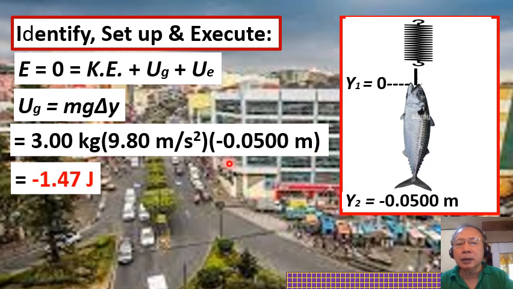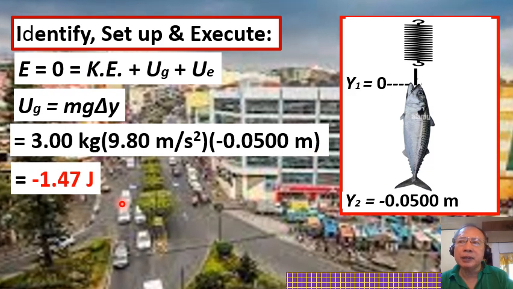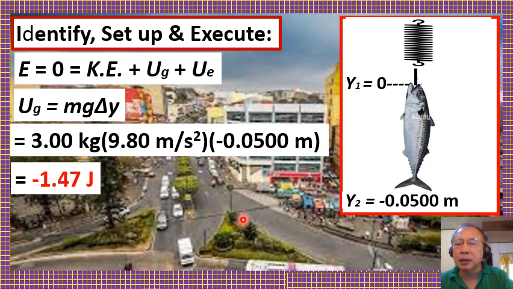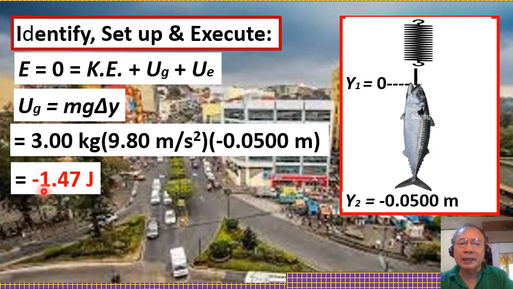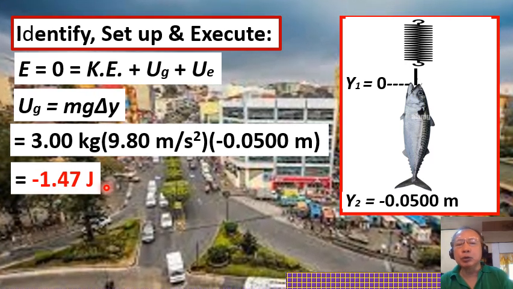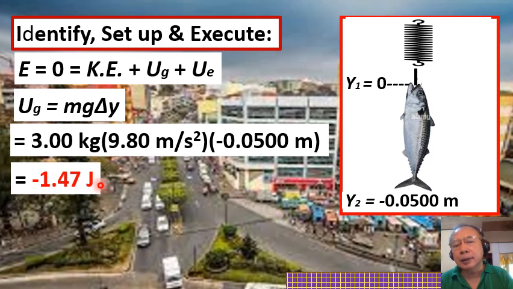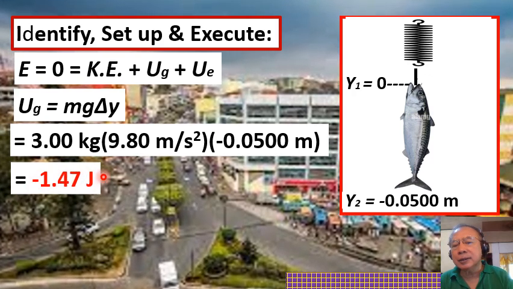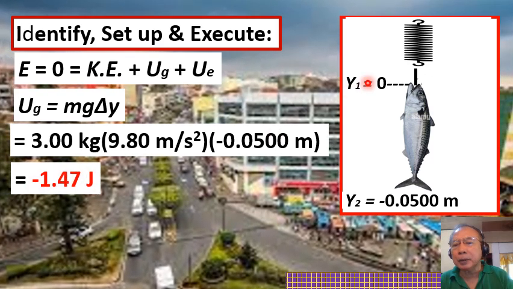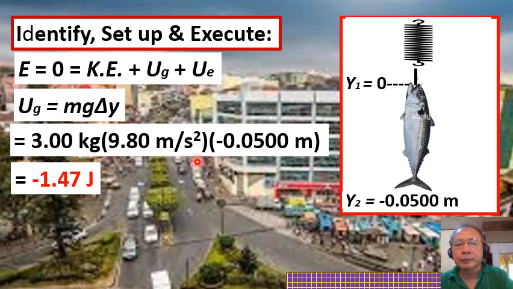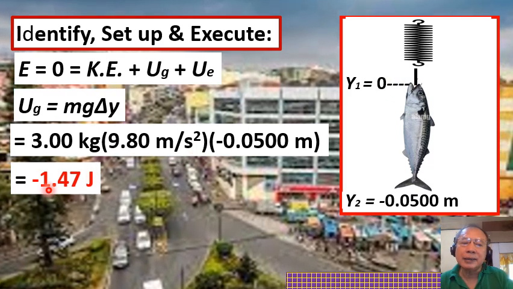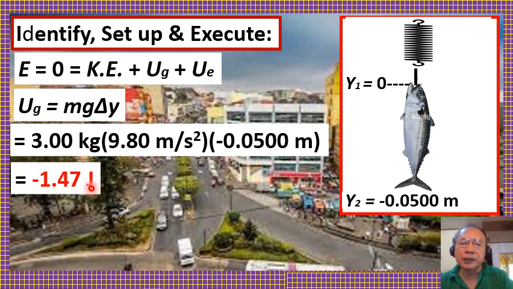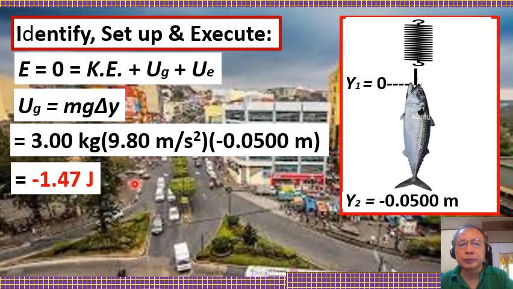When we do our math, we get the value of the gravitational potential energy of the fish at y sub 2 equals negative 1.47 joules. Again, the meaning of the negative sign is that with respect to y sub 1, the gravitational potential energy of the fish is negative 1.47 joules.